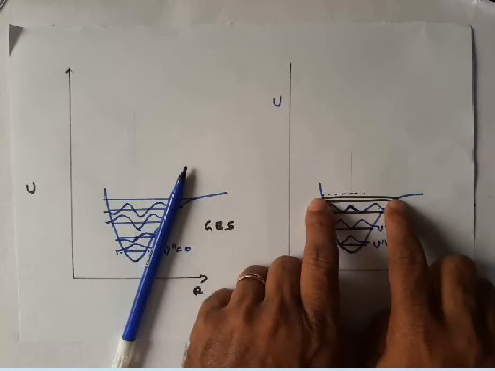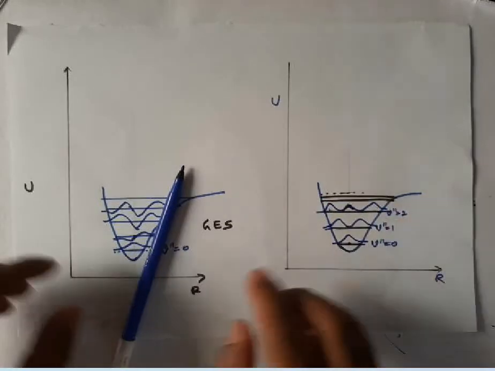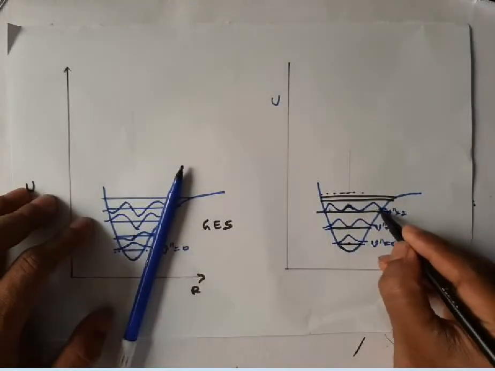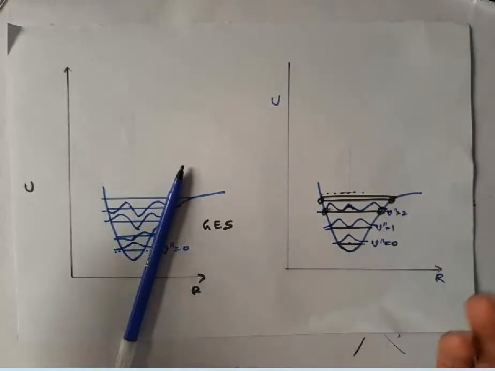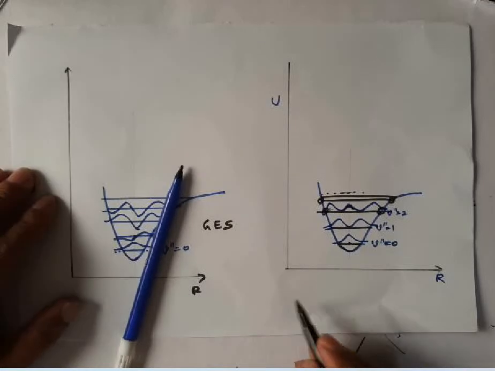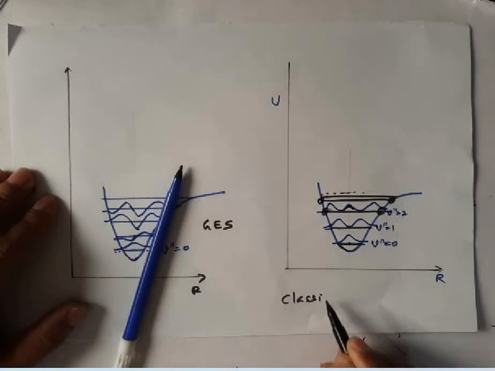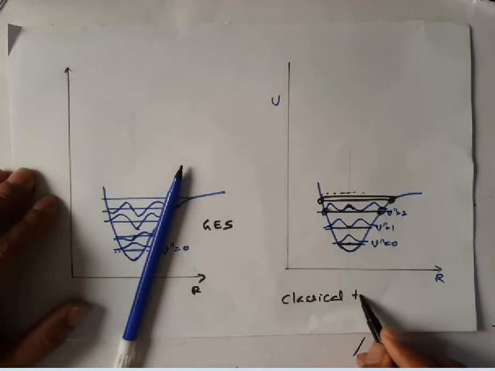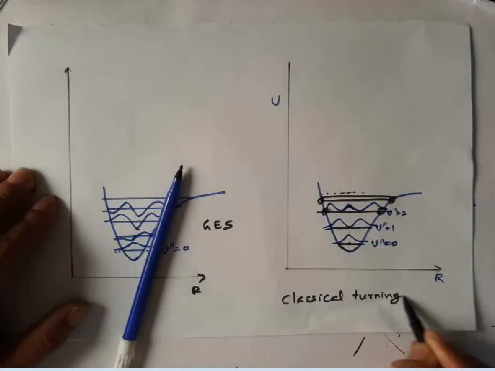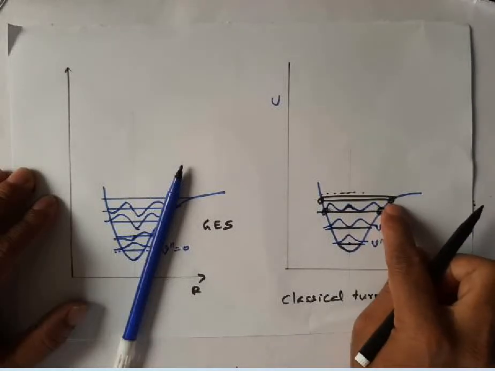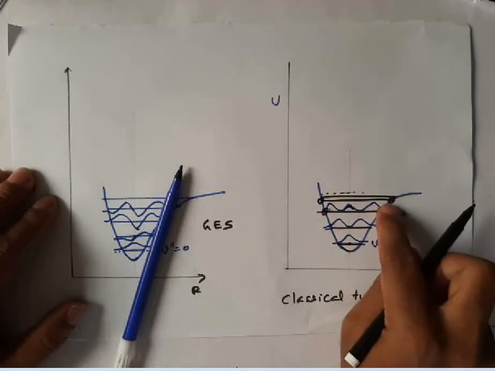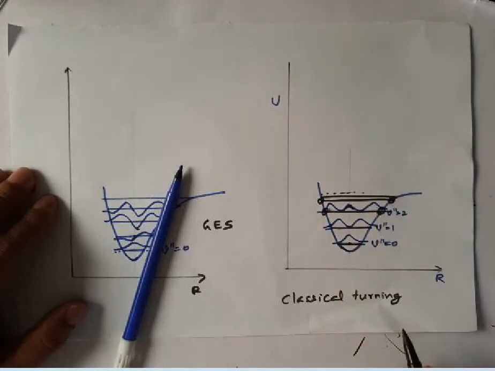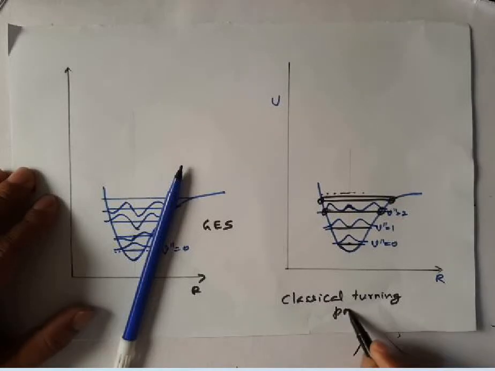These points are called classical turning points. After this the atom will come back. Similarly here the atom will come back. So that's why it is called classical turning points.